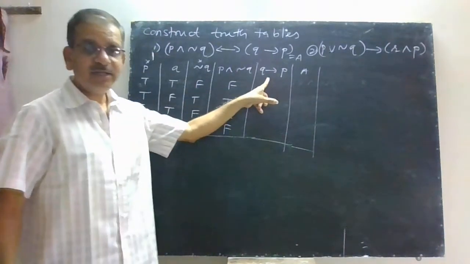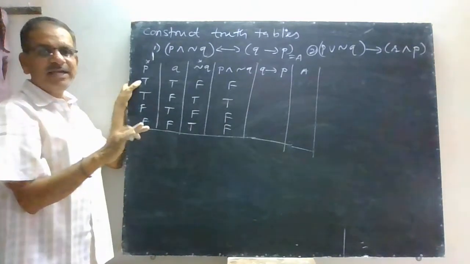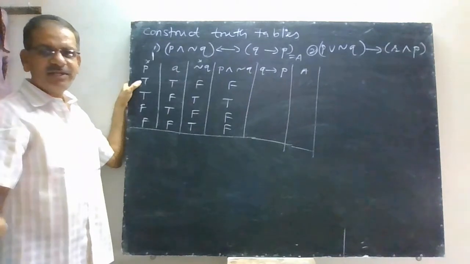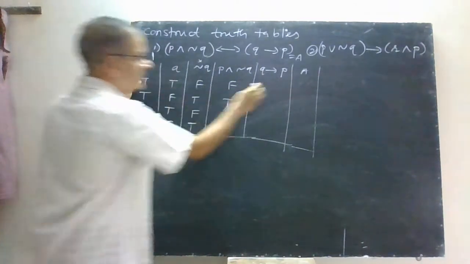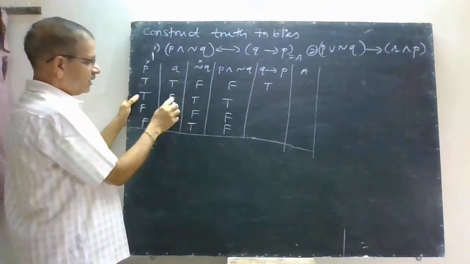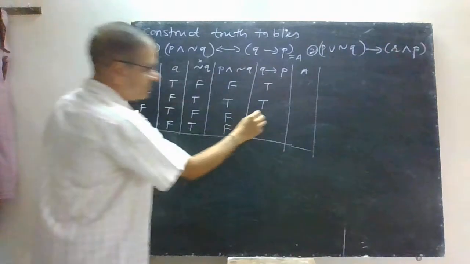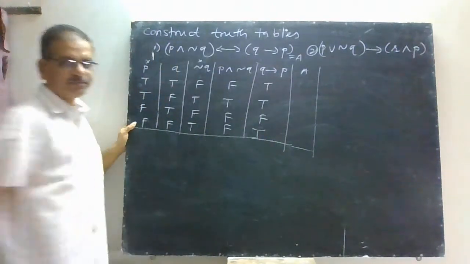Now it is statement Q implies P. So this column implies this column. See, for implication, when first statement is true and second statement is false, then your statement is false, otherwise all statements are true. Now Q implies P, T implies T is always T, F implies T is also T, T implies F is F, and F implies F is also T.